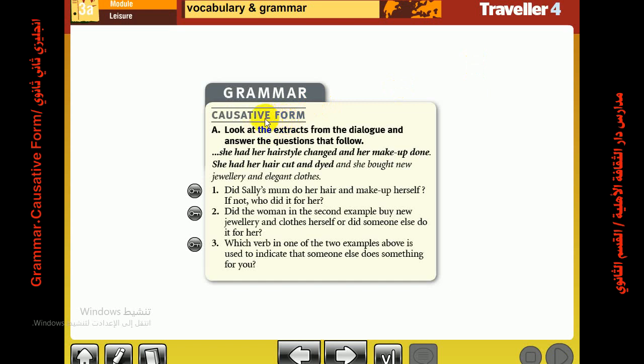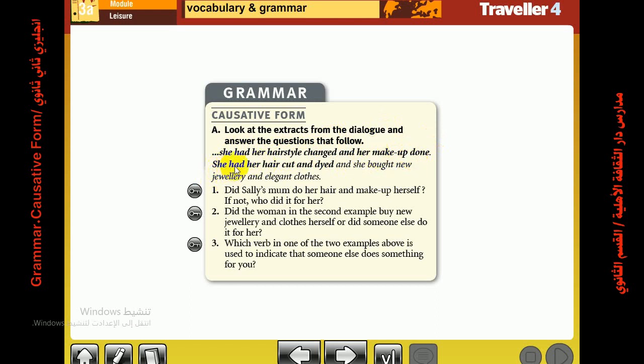In this form, we use the past participle as we do in the passive voice. Now, let's read the beginning. Causative form. A. Look at the extracts from the dialogue and answer the questions that follow. She had her hairstyle changed and her makeup done. In this sentence, she is not the doer of the action. She had the service done by someone else. Her hairstyle was changed by someone else, and her makeup was done by someone else.